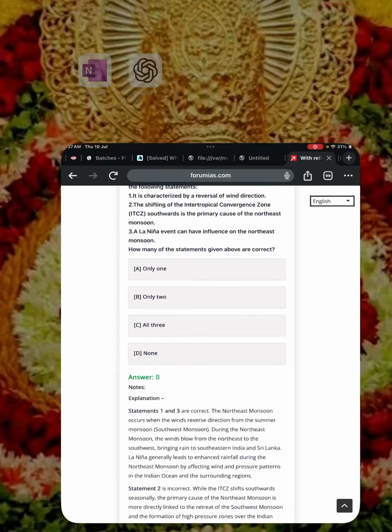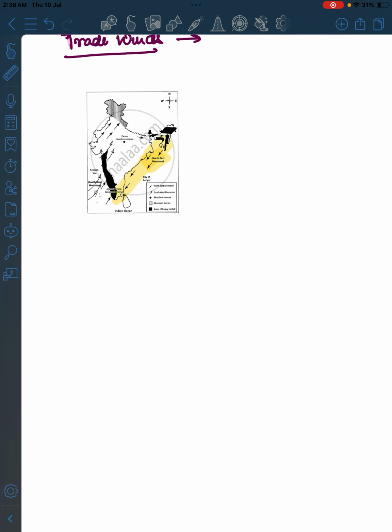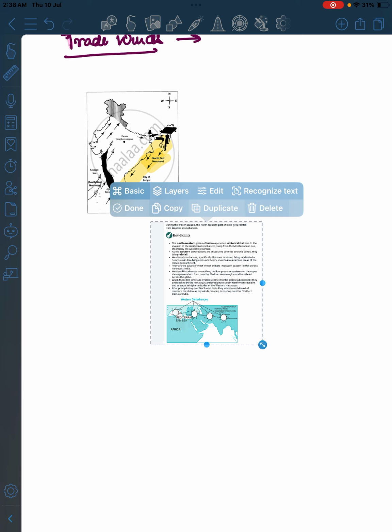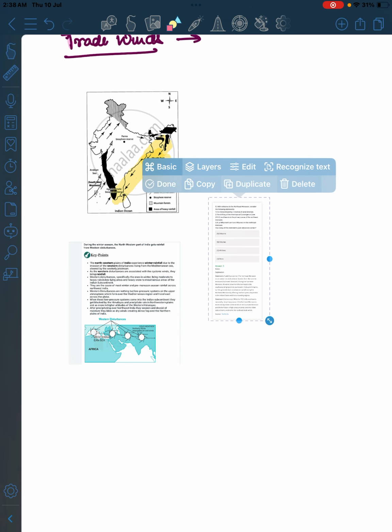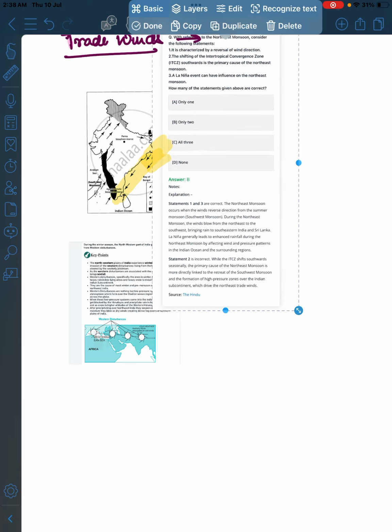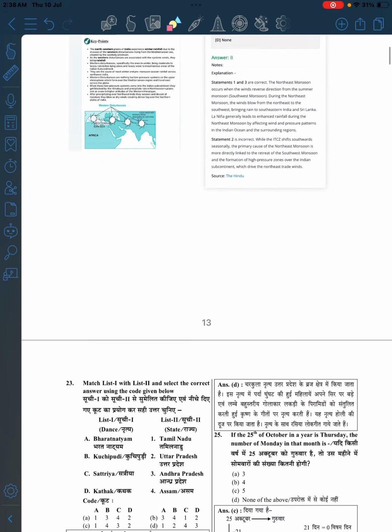So you got everything correct. If not, I will draw some of the things. So it is the western disturbances, not the northeast monsoon thing. So we are good with this.